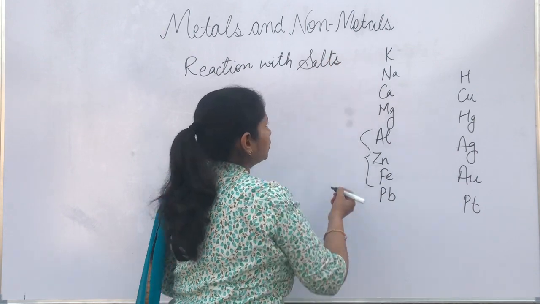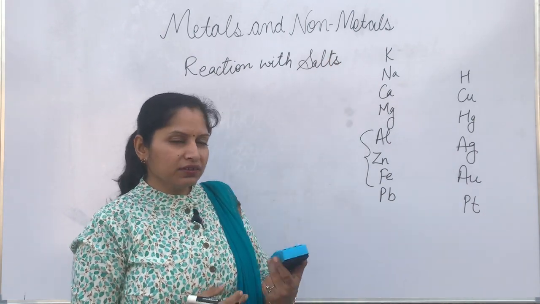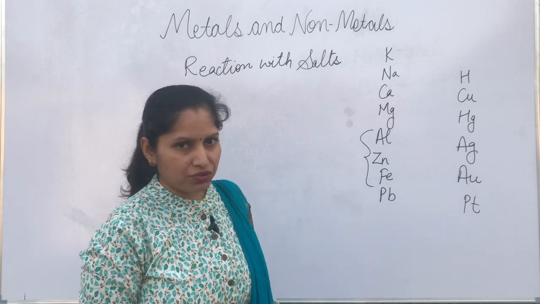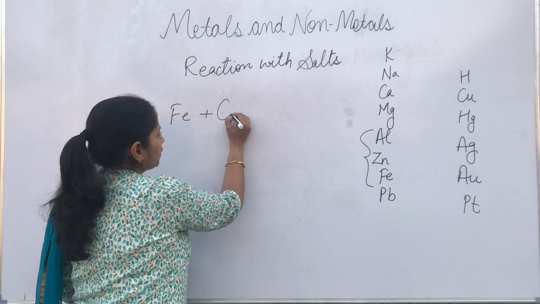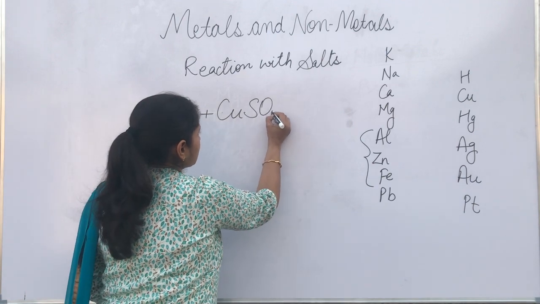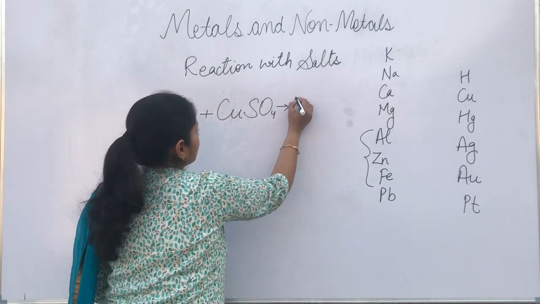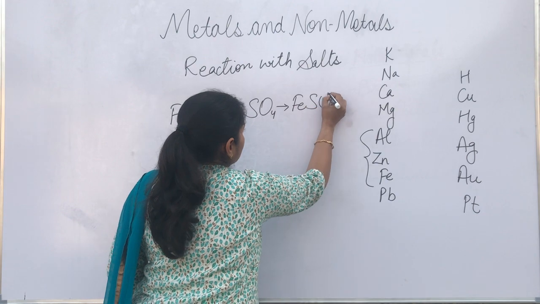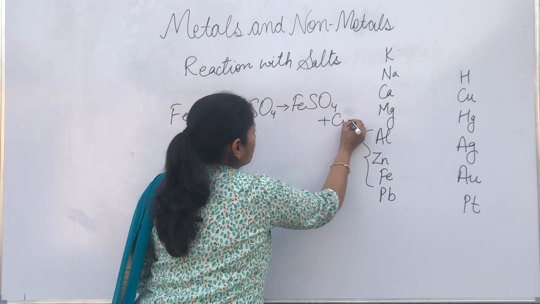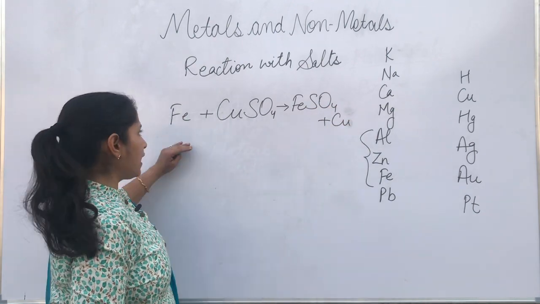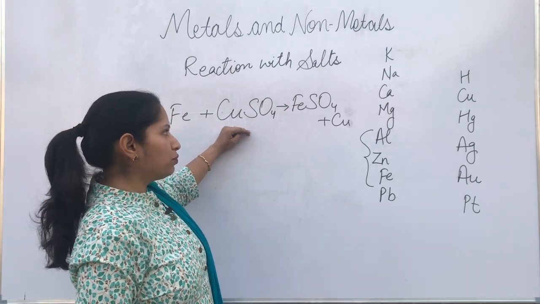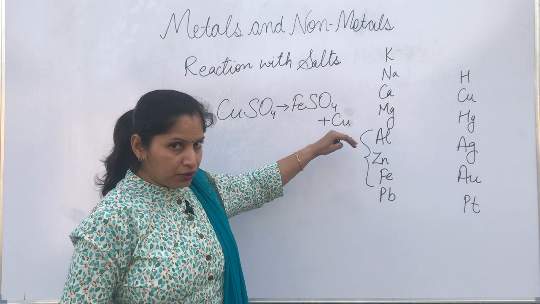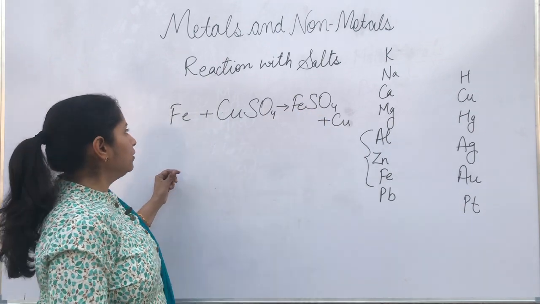with the salts of other metals. In this we have the displacement reaction. For example, if iron reacts with copper sulfate, it will give ferrous sulfate and copper will be displaced, because iron is more reactive than copper, so it will displace copper from its salt solution. How will we come to know about it?